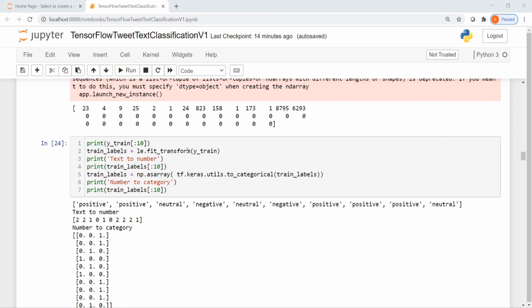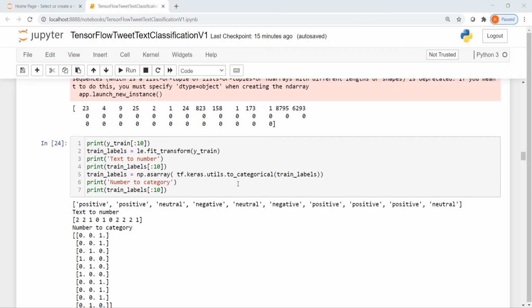Now, let us look in a little bit more detail at how we are transforming the labels. So we had categories: positive, positive, negative, neutral. The first 10 instances is what I'm showing from the training data over here. When we do this fit transform on the label encoder, you see that positive becomes 2, neutral becomes 1, and negative becomes 0.